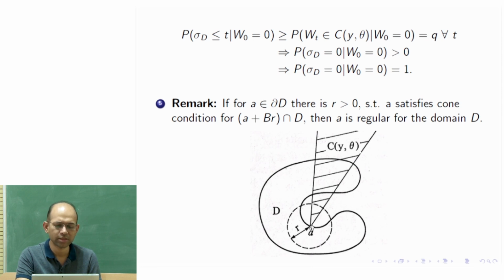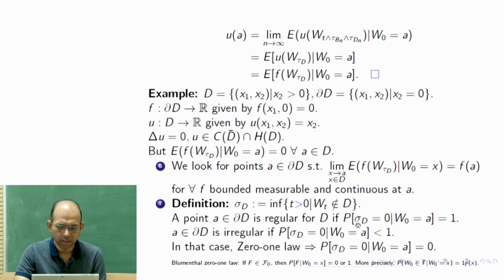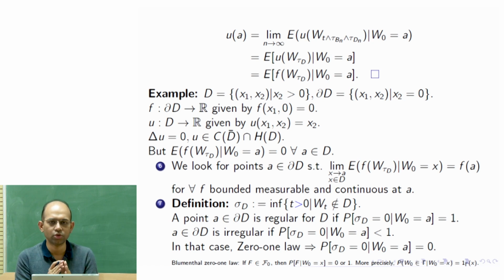However, since locally half of the part is inside D and half of the part is outside D, of course there is a positive probability that it will go outside. So here sigma D, if you calculate, will become 0. It is a nice thing. Here that probability is 1, because with probability 1 Brownian motion would go to the other part; it being restricted to only one half would have probability 0.